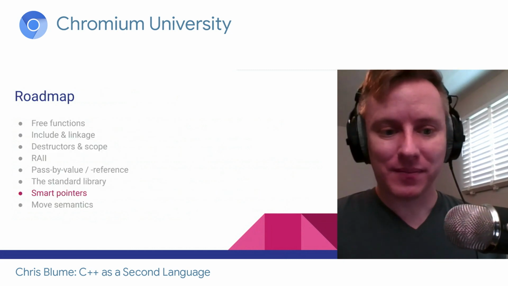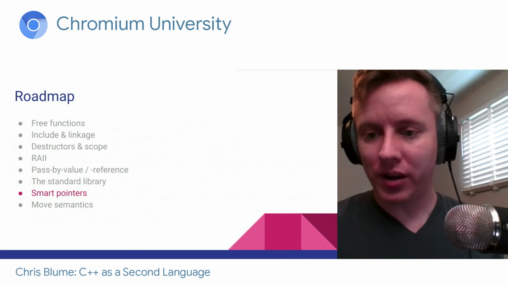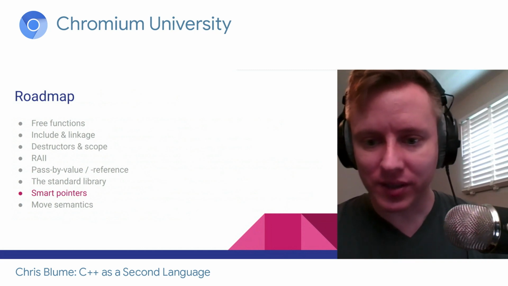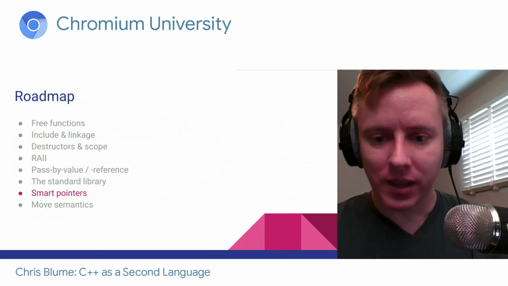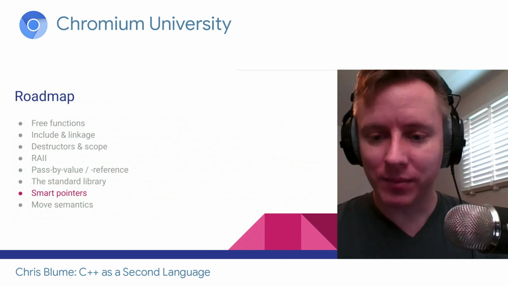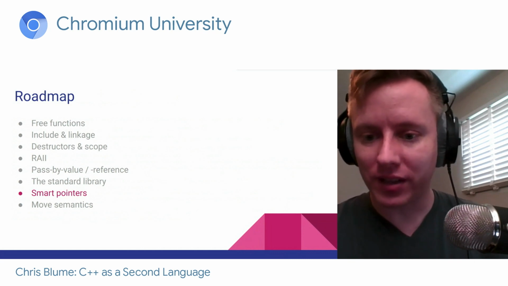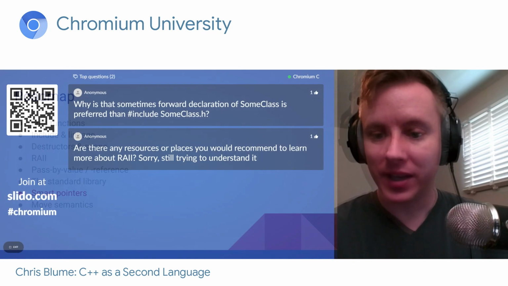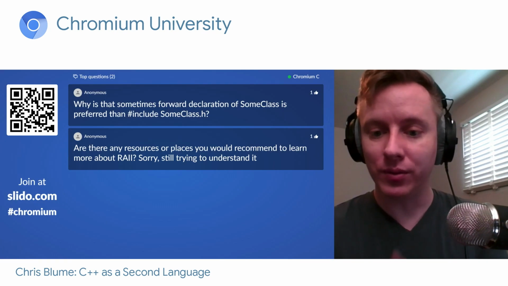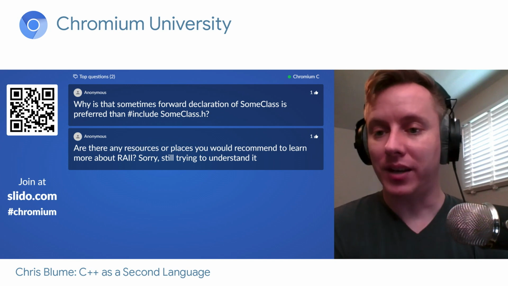Okay. Smart pointers. Before I go on, I have some questions here people have been asking. Somebody asks, why is it that sometimes a forward declaration of some class is preferred rather than an include of someclass.h?